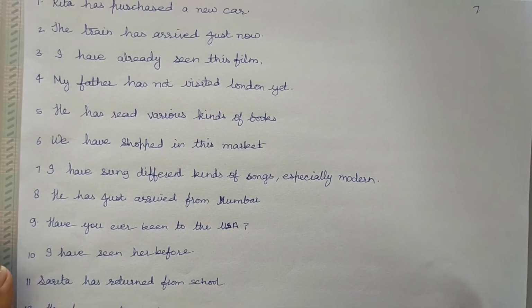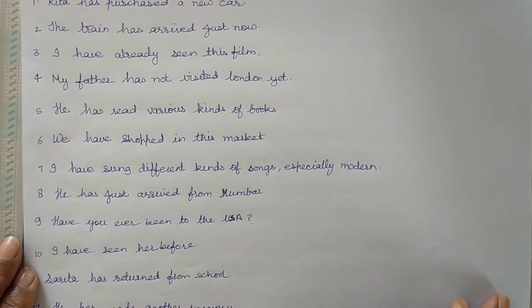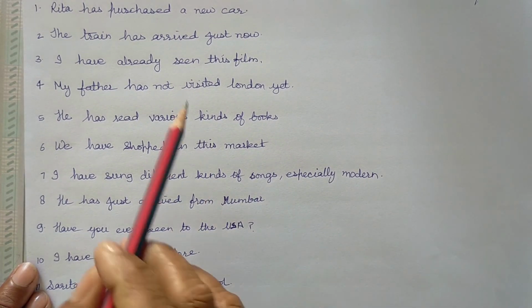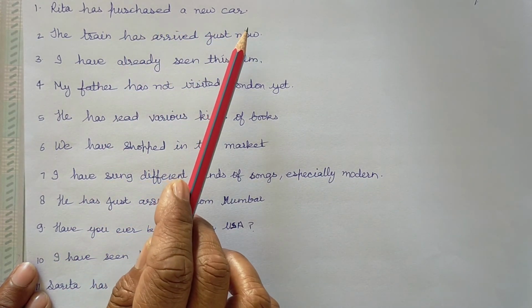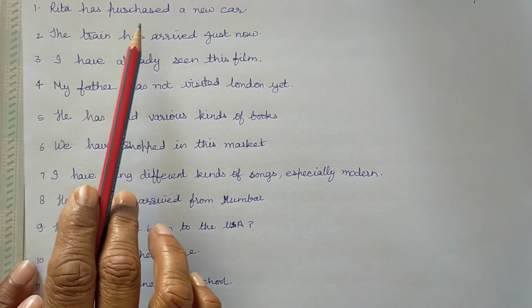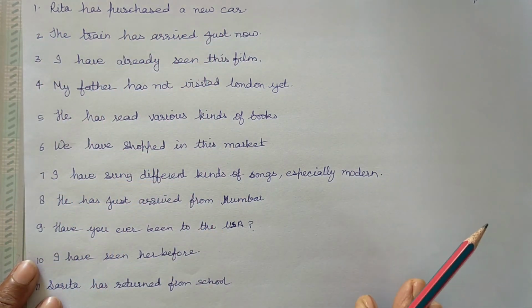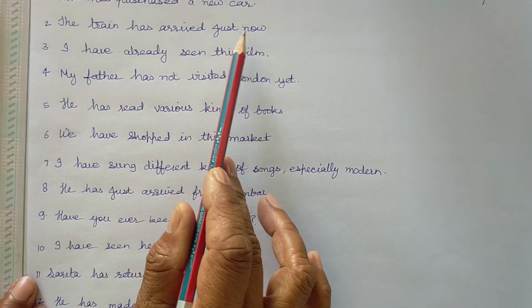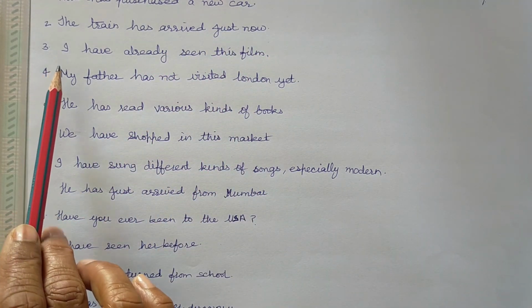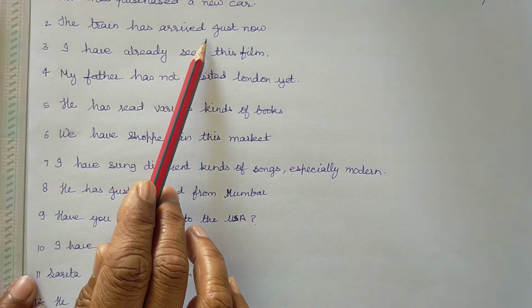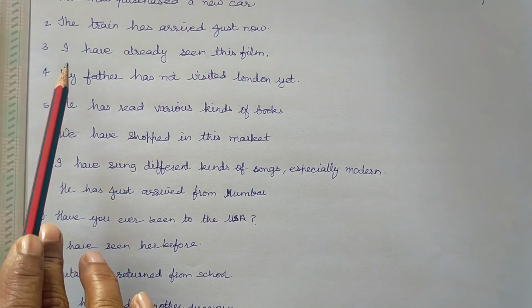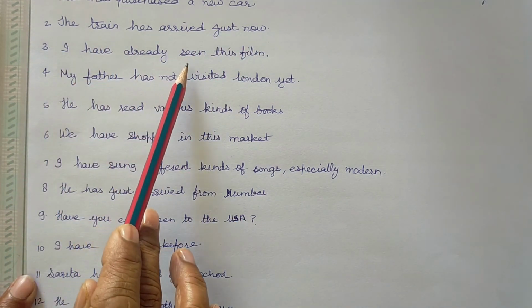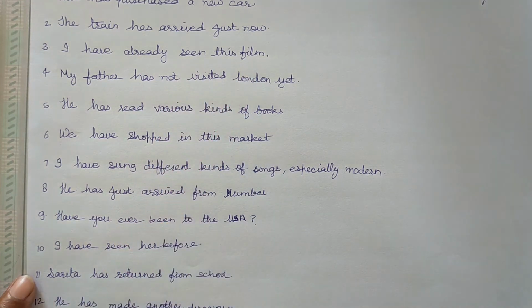Example: Rita has purchased a new car. The train has arrived just now. I have already seen this film.